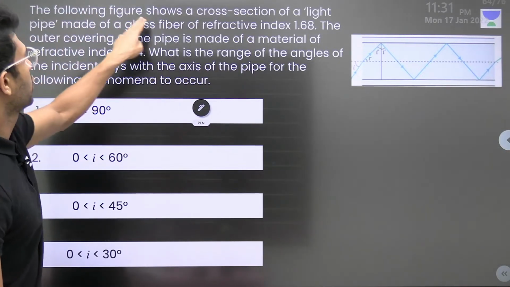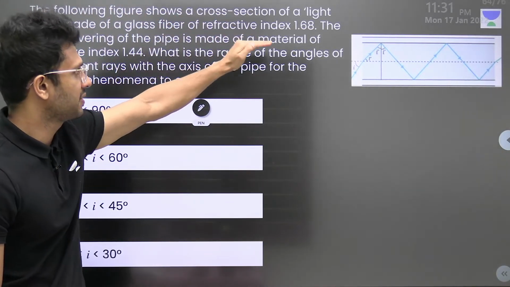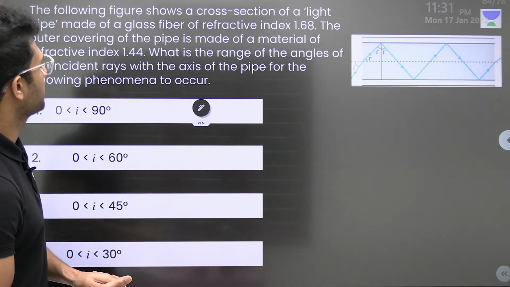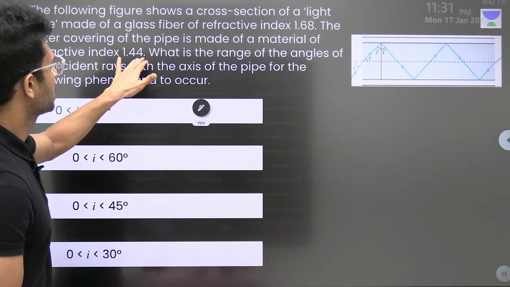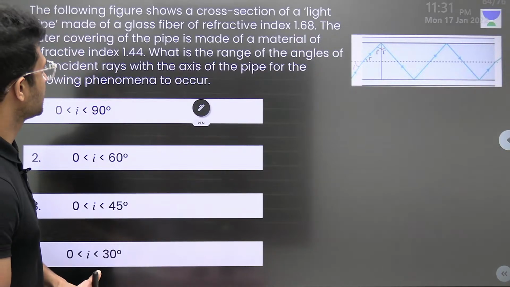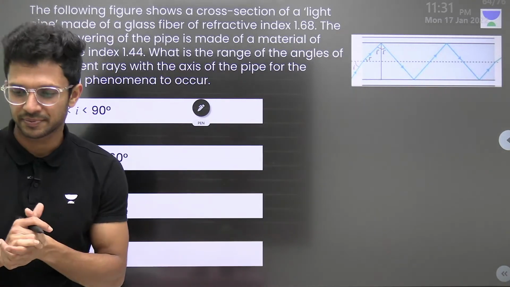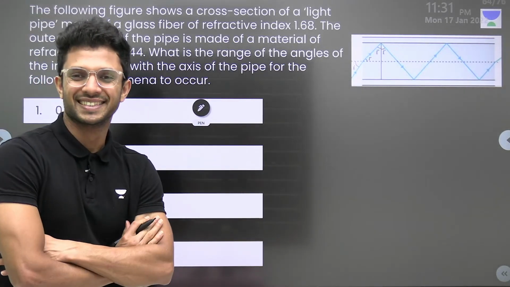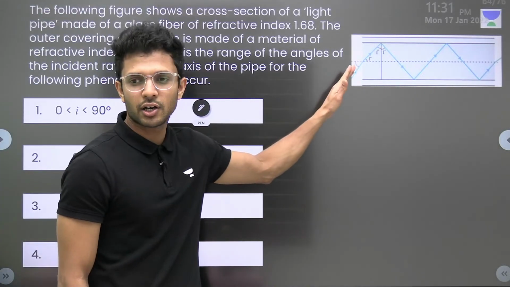Okay. The following figure shows a cross section of a light pipe made of a glass fiber of refractive index 1.68. Now the outer covering of the pipe is made up of a material of refractive index 1.44. What is the range of the angles of the incident rays with the axis of the pipe for the following phenomenon to occur? Okay, we'll start from the beginning. We have a ray of light coming.